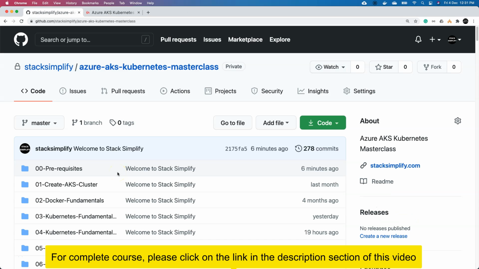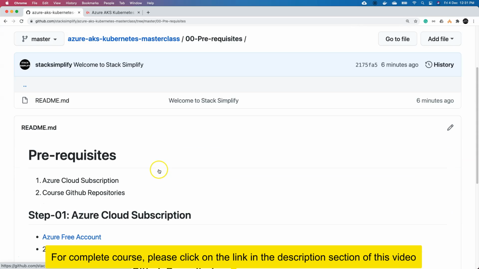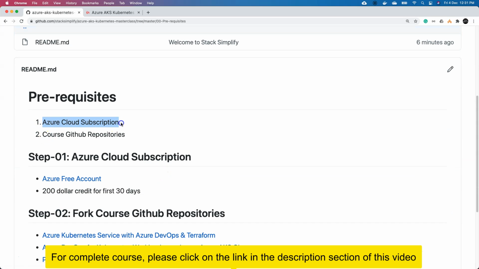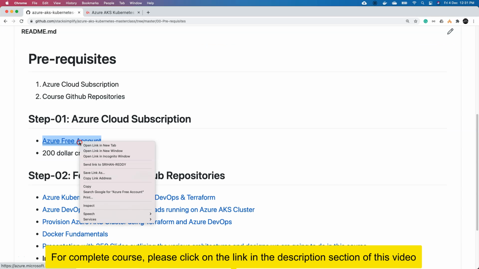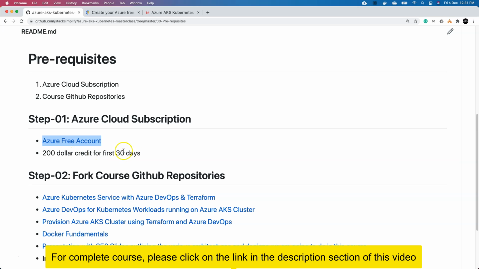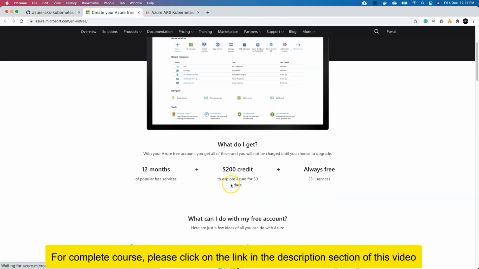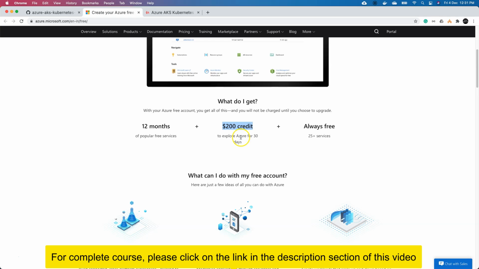Welcome back. In this lecture, we are going to look into the prerequisites required for the course. We are in the Stack Simplify Azure AKS Kubernetes Masterclass repo, and we are going inside 00 prerequisites. If you see here, one is the Azure Cloud subscription and the other is the course GitHub repositories. You can create an Azure free account with a $200 credit for the first 30 days. We can use many services under the $200 credit, and once we cross that, we need to enable the pay-as-you-go subscription.